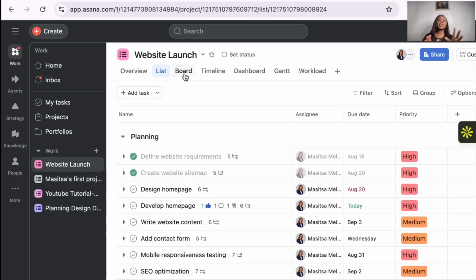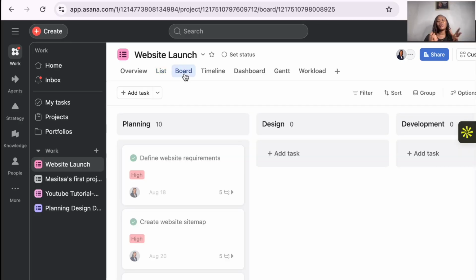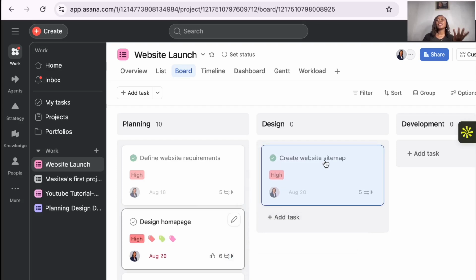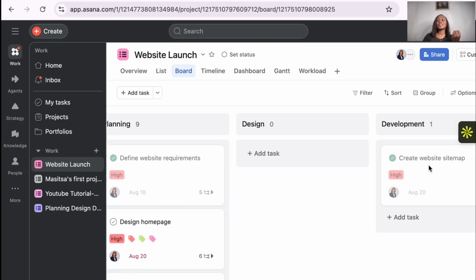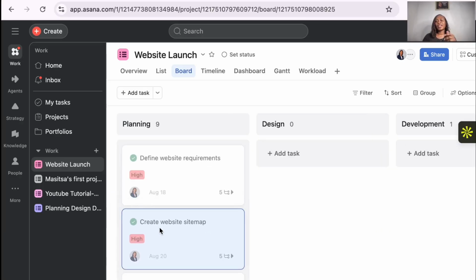Now if you want this not to be in a task list, you could add it to be in a board, depending with how you like to see your things. So you can see on task list it was descending from up to down, but here it's going across the page. So if you like to have boards, it's because you can visualize and see. So for example, you want to move these to design, then once you move it to design, you can also go to subtask, and then once you're done with that, like you want to be shifting them, just go on ahead and do that.